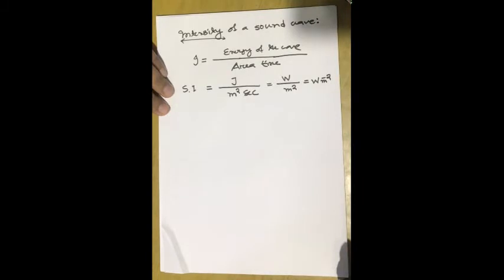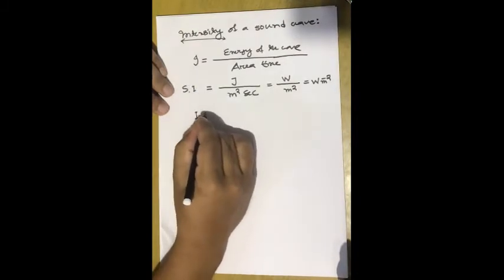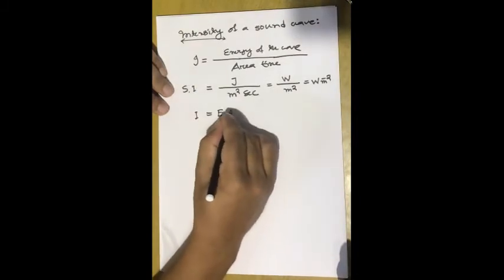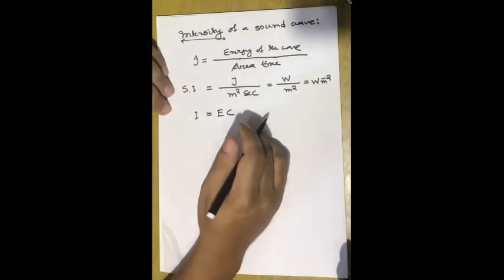In the previous expression, what we calculated was the energy density of a wave, not the absolute energy. So we can express intensity with regard to energy density also. For example, we can write I is equal to E into C, where E is the energy density and C is the velocity of the wave.